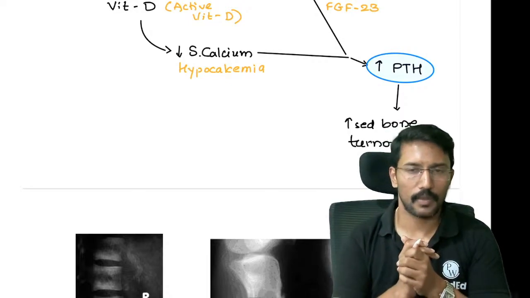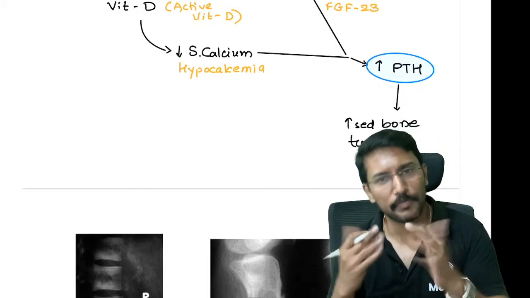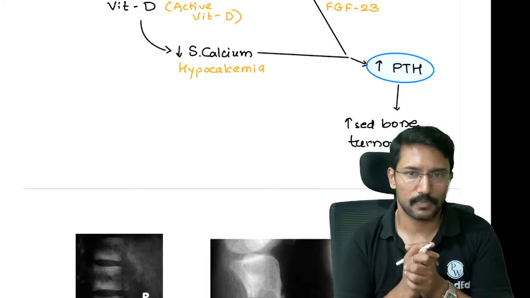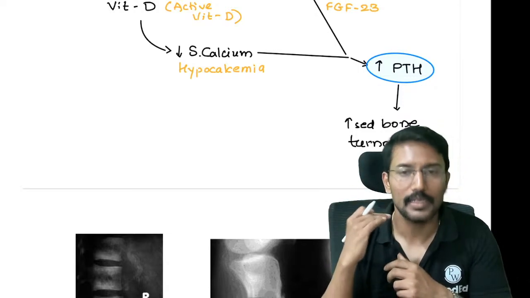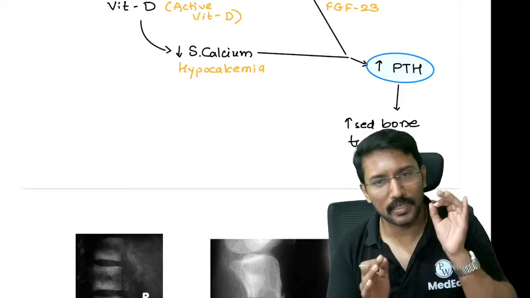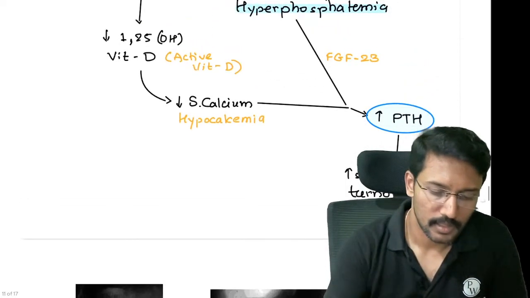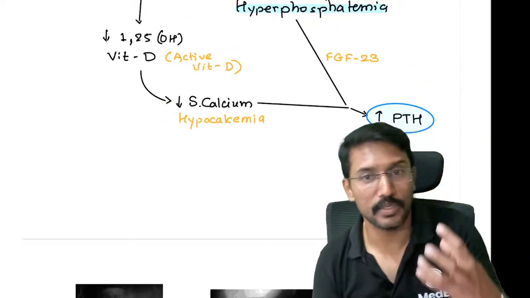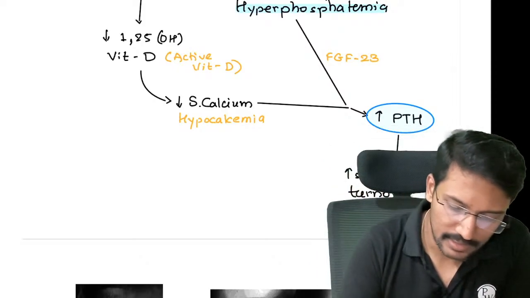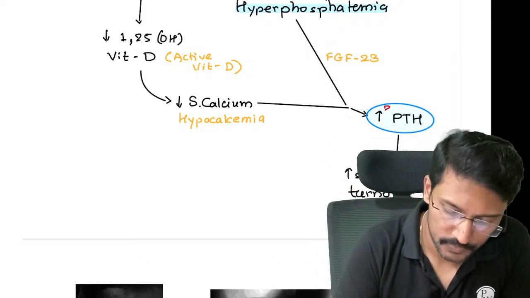Primary or secondary? Primary is when the gland itself is overactive without any stimulus. Like if I have a parathyroid adenoma tumor which is secreting a lot of parathyroid hormone, then it is primary. Here there is a stimulus present. What is the stimulus? Increased phosphate level and decreased calcium level. These stimuli are there. So this is secondary hyperparathyroidism, right?